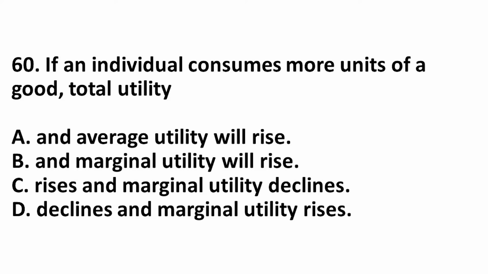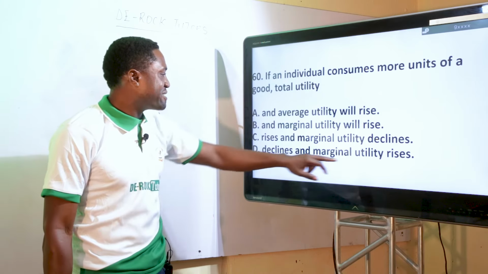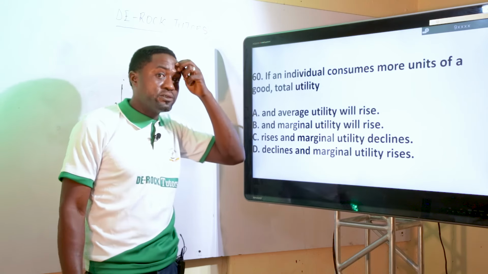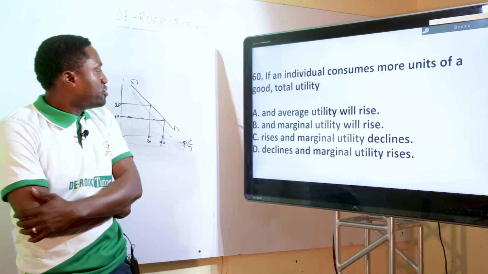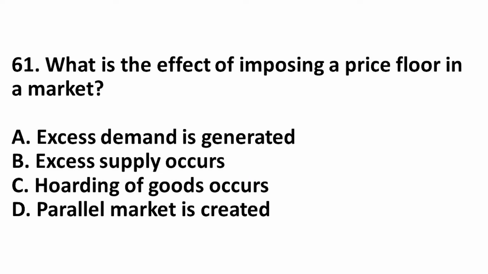Total utility rises as marginal utility declines. Total utility cannot decline. And marginal utility, no. So the perfect option is option C. Total utility rises and marginal utility declines. The next question. What is the effect of imposing price floor in the market?